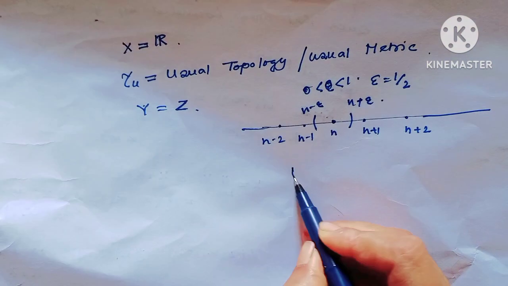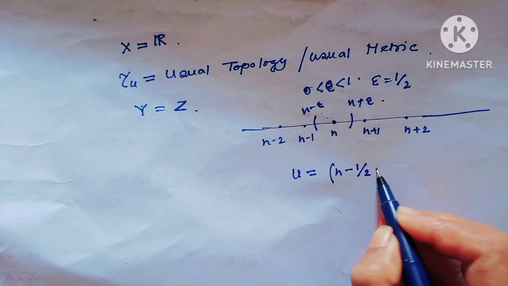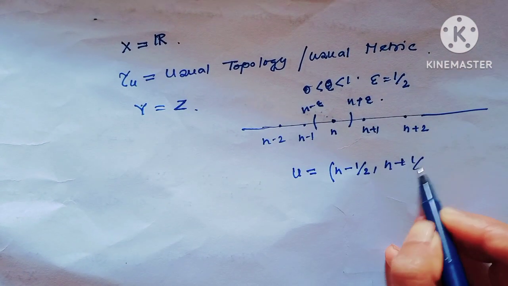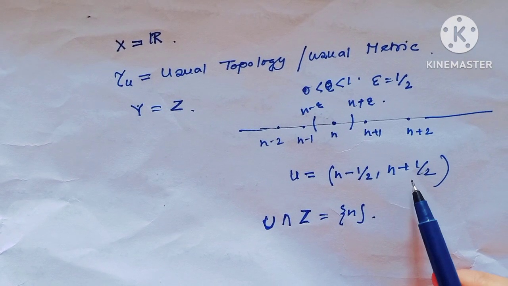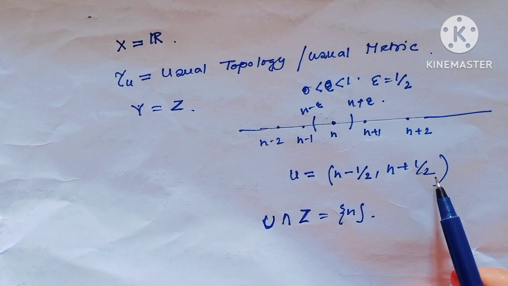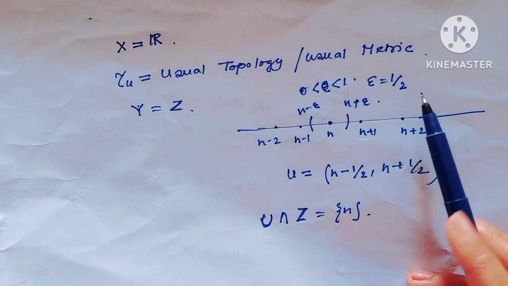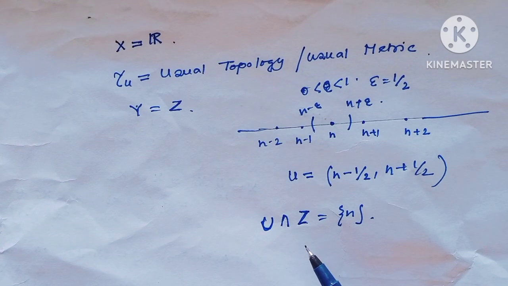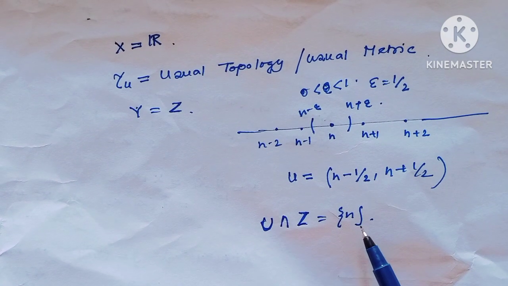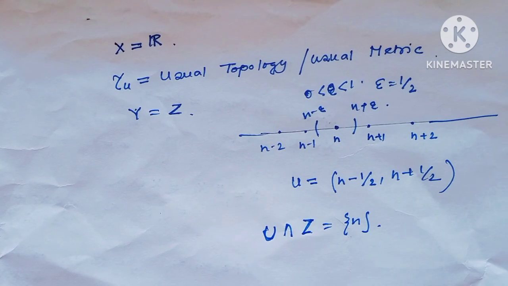If epsilon equals half, consider U equal to (n minus half, n plus half). Here I have considered epsilon equal to half. We can similarly choose epsilon equal to 1/3, 1/4, and this intersection would always be the singleton set {n}.